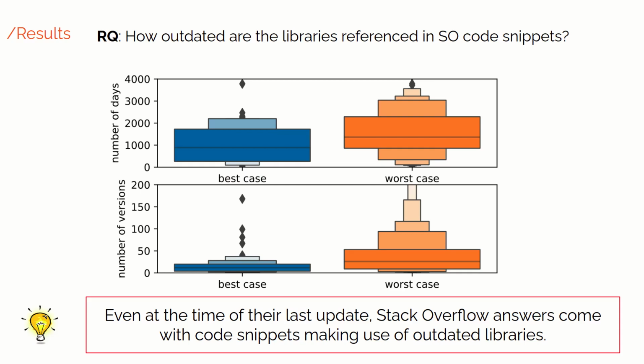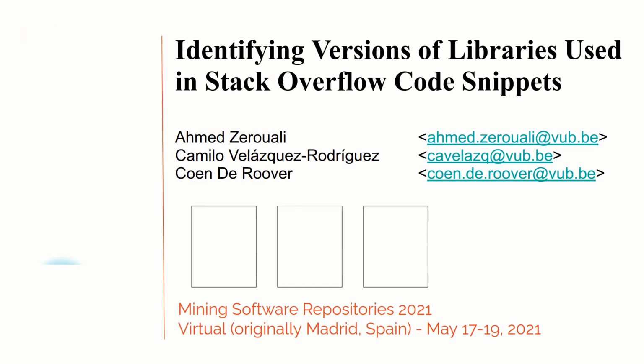We found that even at the time of their last update, Stack Overflow answers come with snippets making use of outdated libraries, lagging behind with several days and versions.